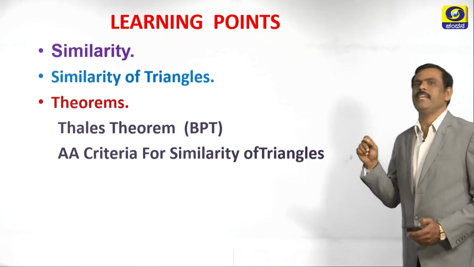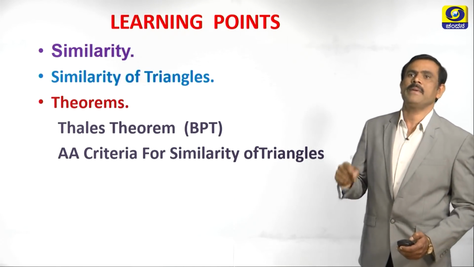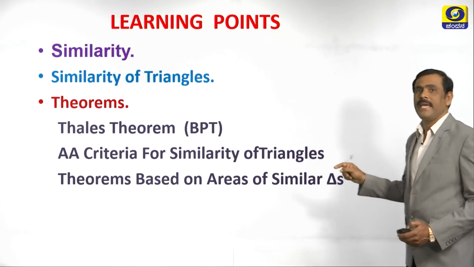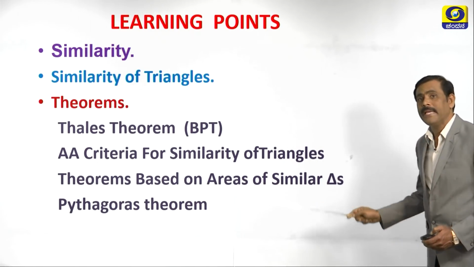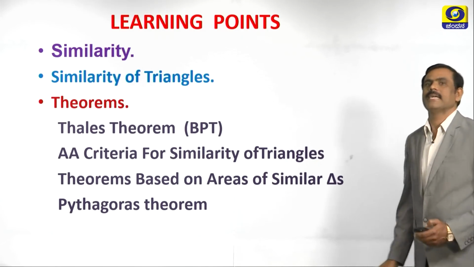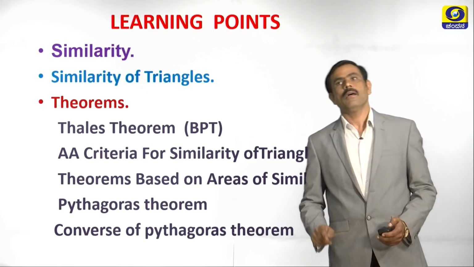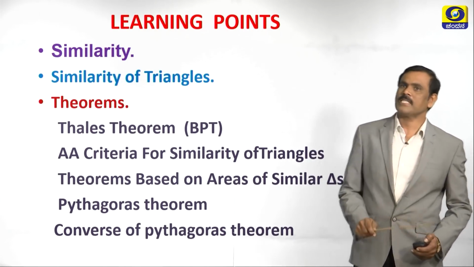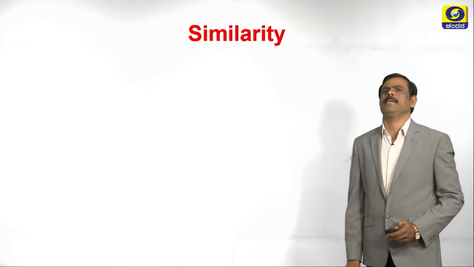A criteria for similarity of triangles. A means angle, angle. Theorems based on areas of similar triangles. Pythagoras theorem and converse of Pythagoras theorem. Now, let us discuss one by one. What is the first point? Similarity. What is meant by similarity?